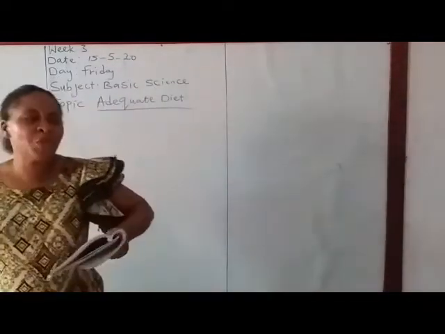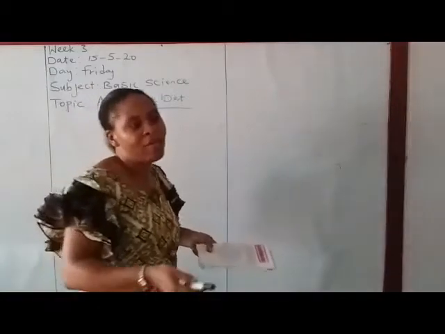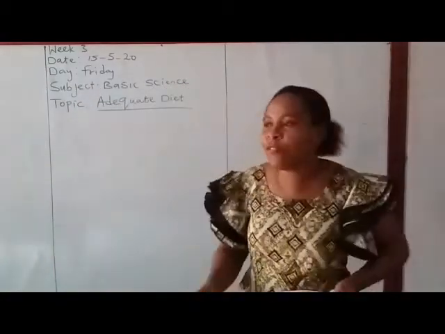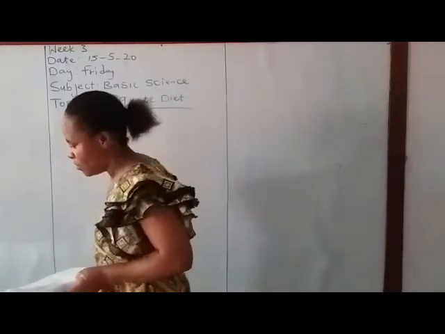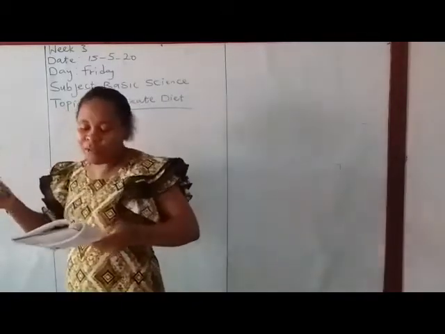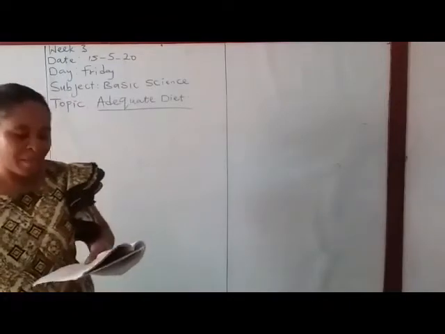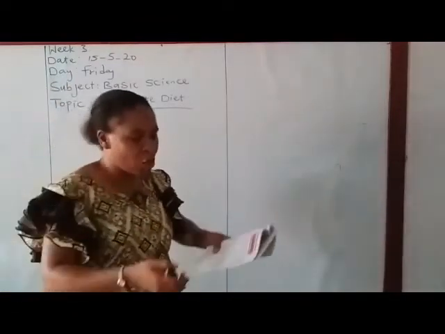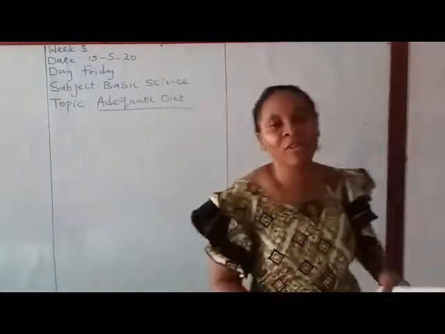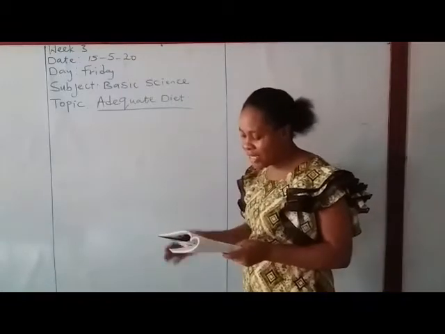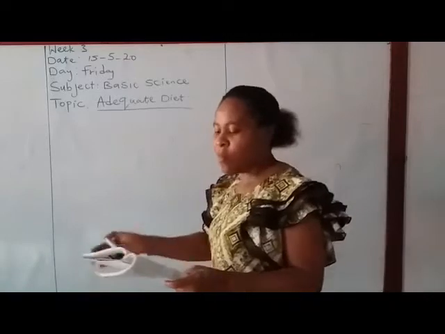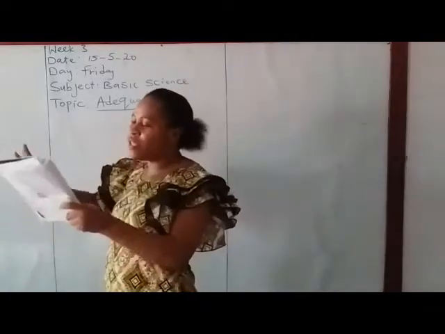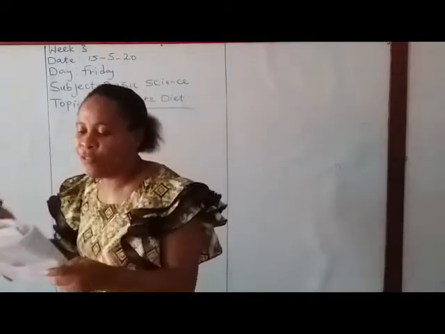Now, you don't just eat anything for the sake of eating. You have to eat food that will nourish your body. When you eat food that contains nutrients that nourish your body, that kind of food is known as what? Adequate diet. So adequate diet is a meal which contains all the 6 classes of food.